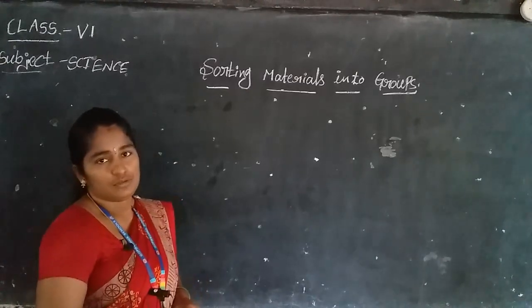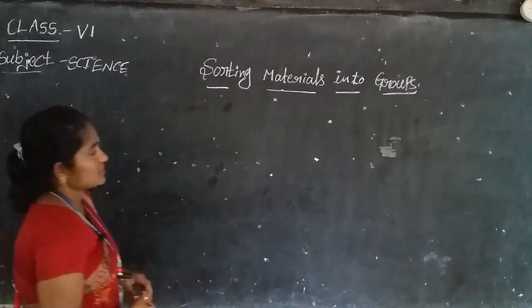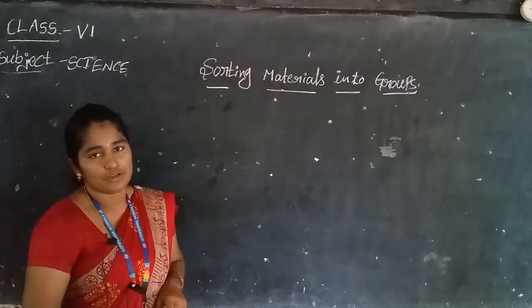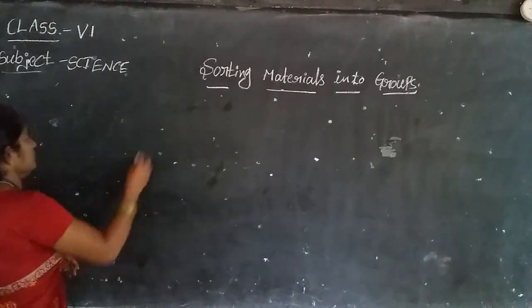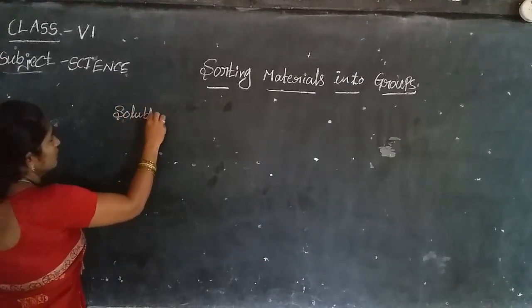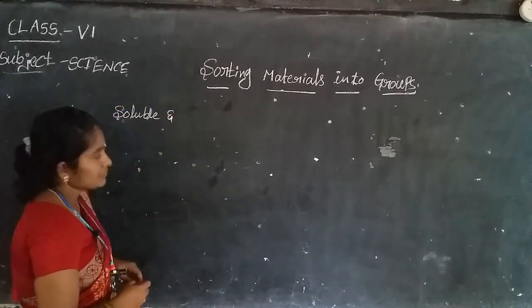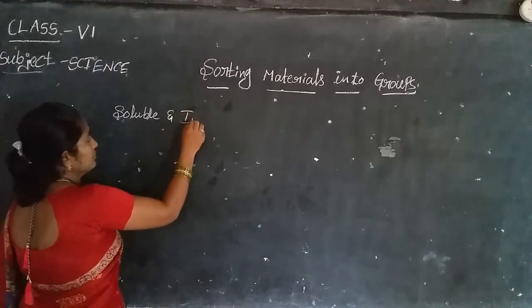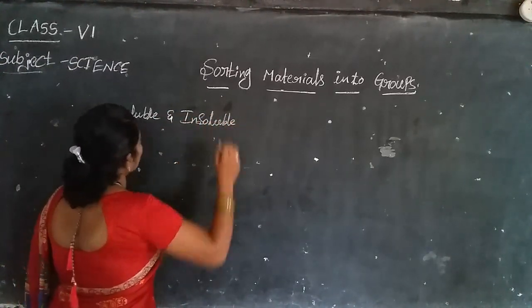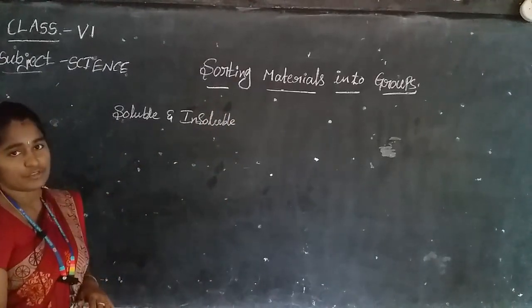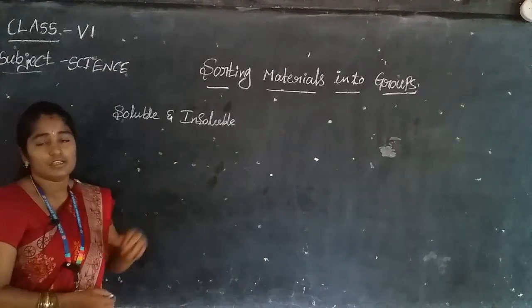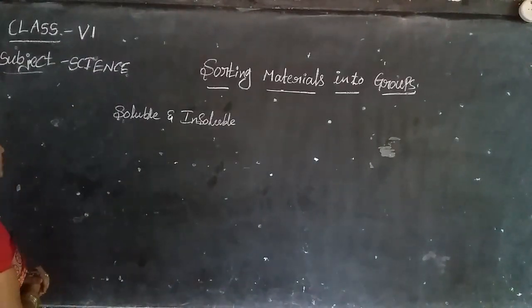So now we have discussed soluble and insoluble of the materials. Then what is soluble? What is insoluble of the materials?